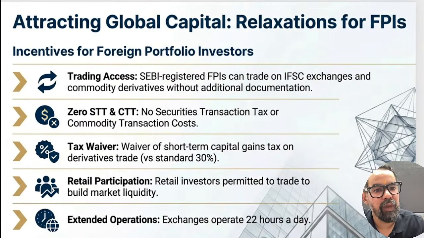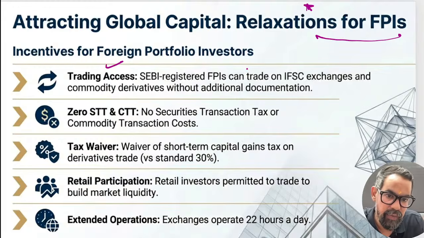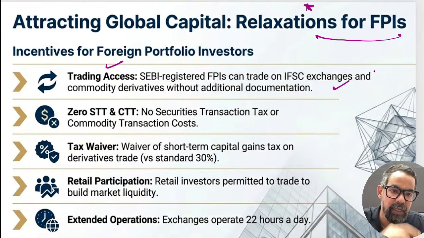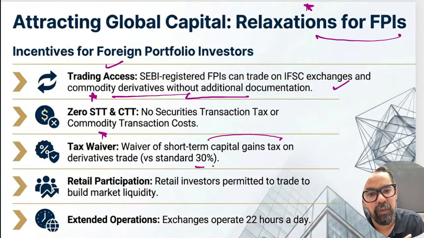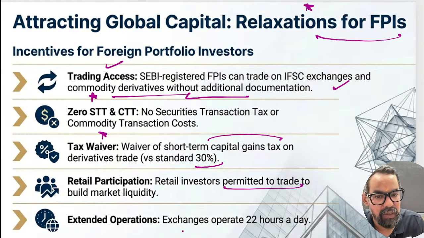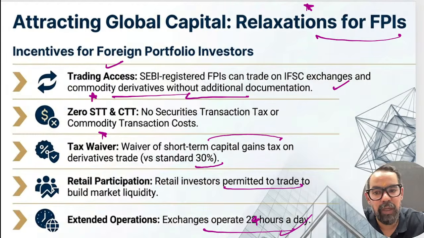When it comes to the relaxation, last year's November question was around this, FPI. So trading access: SEBI registered FPI can trade on IFSC exchange and commodity derivatives without additional documentation. Zero STT and CTT. Tax waiver: they do not have to pay the short-term capital gain, which is 30% in the standard market. Retail participation is allowed for liquidity. Extended operation 24 hours, right? So it is 24 hours a day. So that is something which generally comes under this.